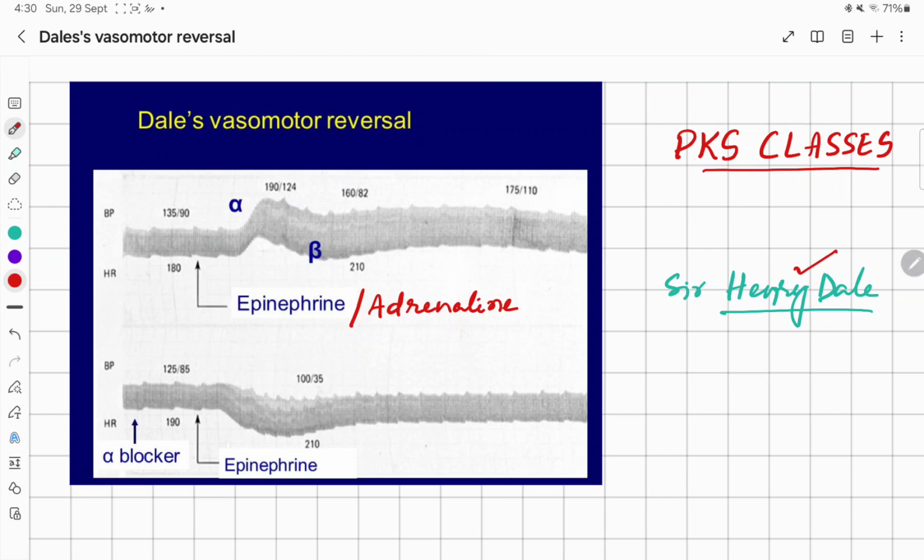We can see there is an initial rise followed by a prolonged fall in blood pressure. So the initial rise in blood pressure is caused by the alpha receptor, that is alpha 1, and the prolonged fall in blood pressure is caused by beta 2.